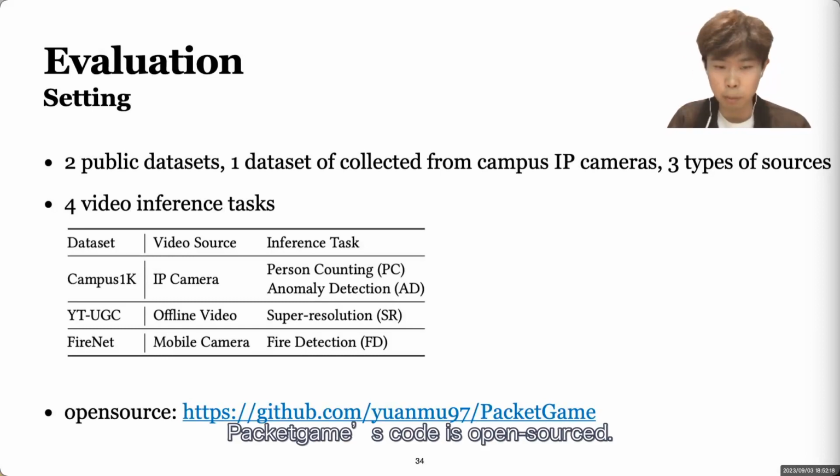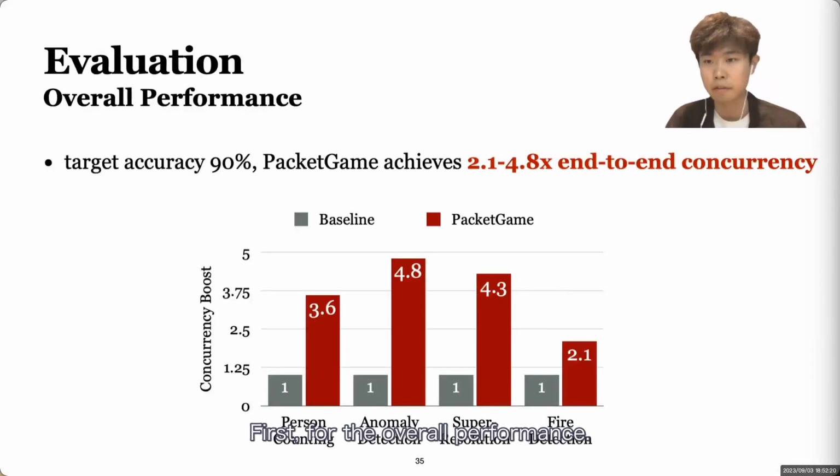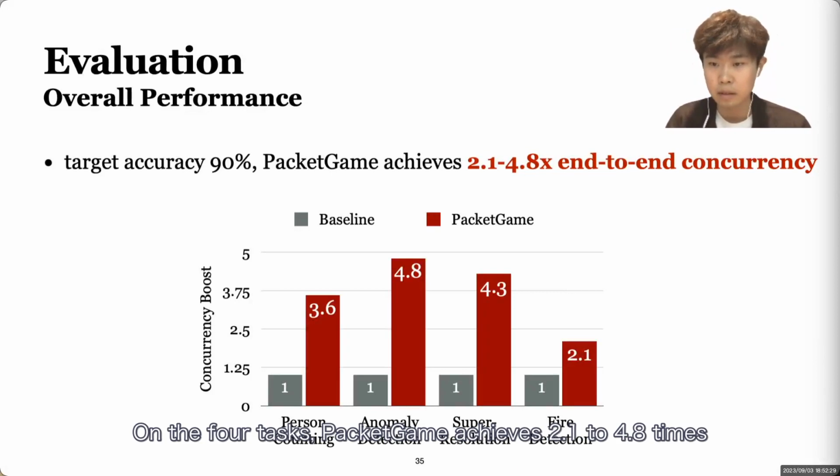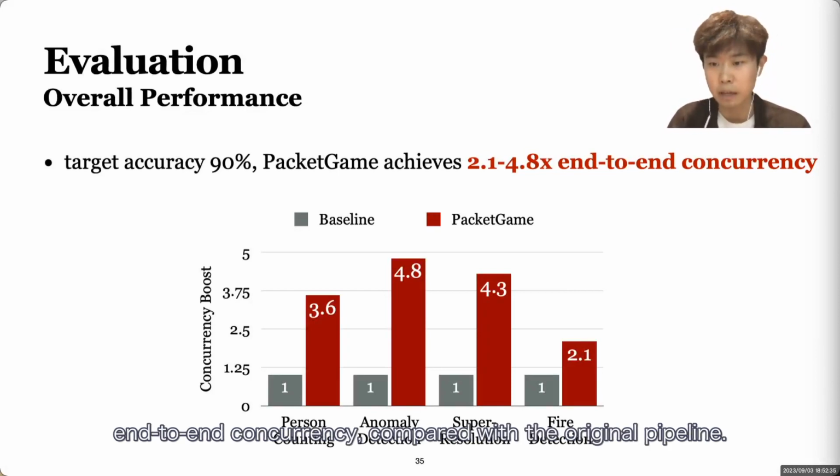PacketGame's code is open sourced. First, for the overall performance, we set the target accuracy as 90%. On the 4 tasks, PacketGame achieves 2.1 to 4.8 times end-to-end concurrency compared with the original pipeline.